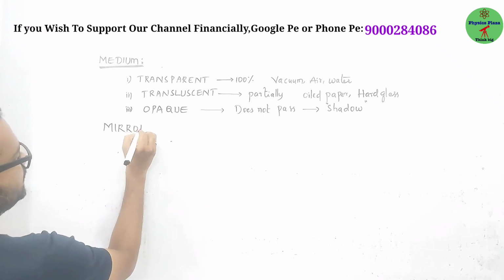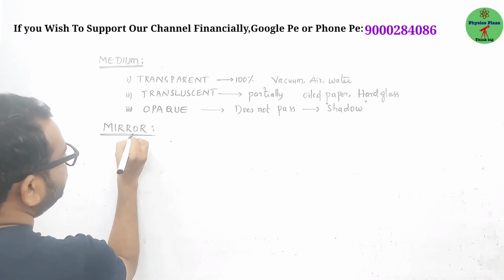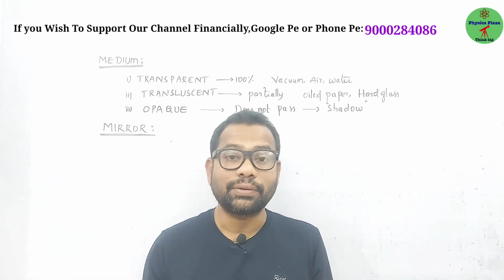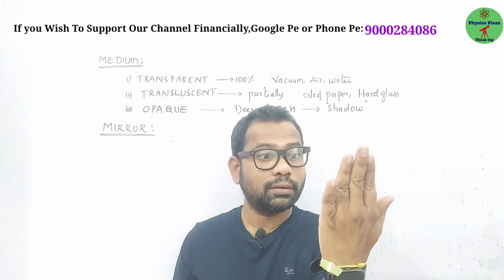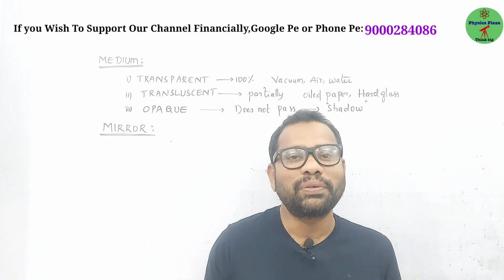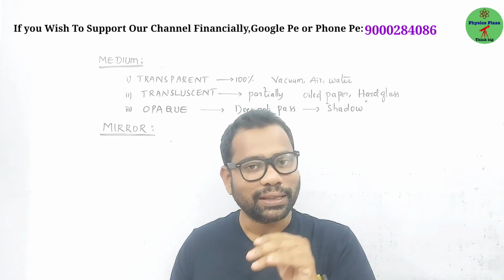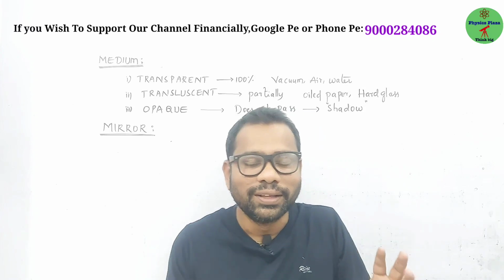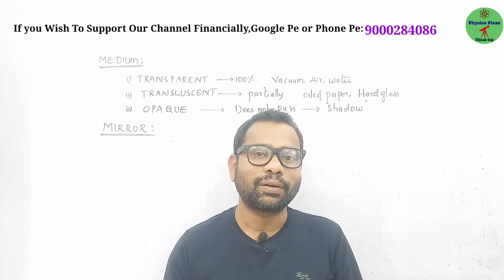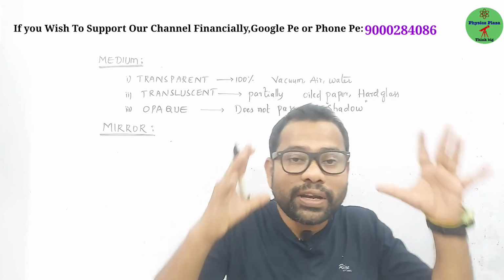Now we are slowly getting into the concept. Mirror, dear children: without using this, nobody will be there. Nowadays we are using mobile phones as a mirror, right? We are on the camera and we are seeing. Before, people used to carry small mirrors, but nowadays we are not carrying. As per my knowledge, people are using it, whether the camera is on or not, and you can see the actual mirror in that also. Fine. Now, what is a mirror?